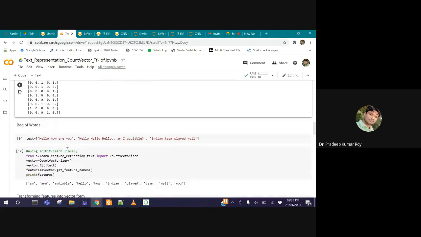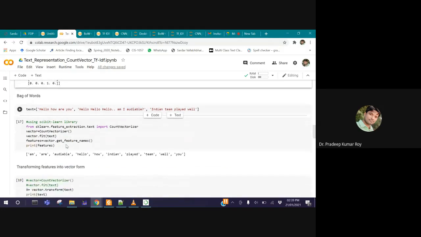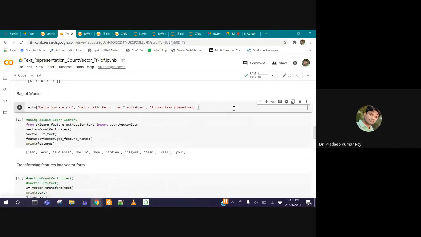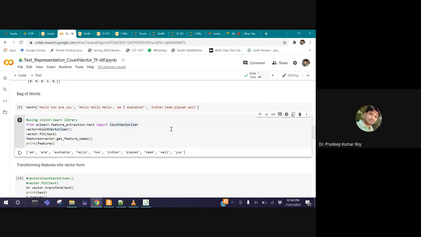Another one: suppose that instead of individual words, you have a complete set of messages as input. In general, we have this kind of message only. The second example you can see here: our text contains 3 messages. Hello, how are you? Hello, hello, hello. Am I audible? Then the third one is Indian team played well. So we have 3 messages in the given context. Then what do we have to do? Again, we are going to do the same things and see what we get.